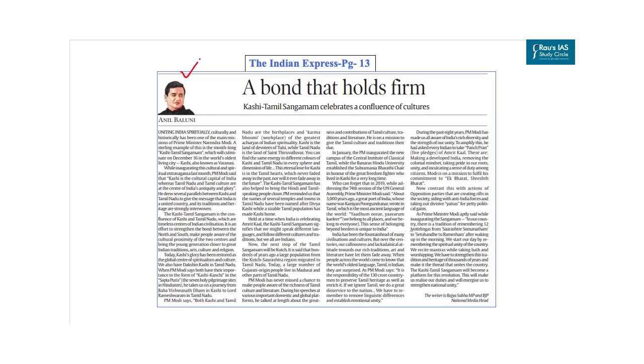Now our next question is on this article, which featured on page 13 in the Indian Express. This article talks about Kashi Tamil Sangamam, and this will culminate on December 16 in the world's oldest living city, that is Kashi, also known as Varanasi. Also, Kashi is the cultural capital of India, whereas Tamil Nadu and Tamil culture are at the center of India's antiquity and glory. Now, why we have taken this article?